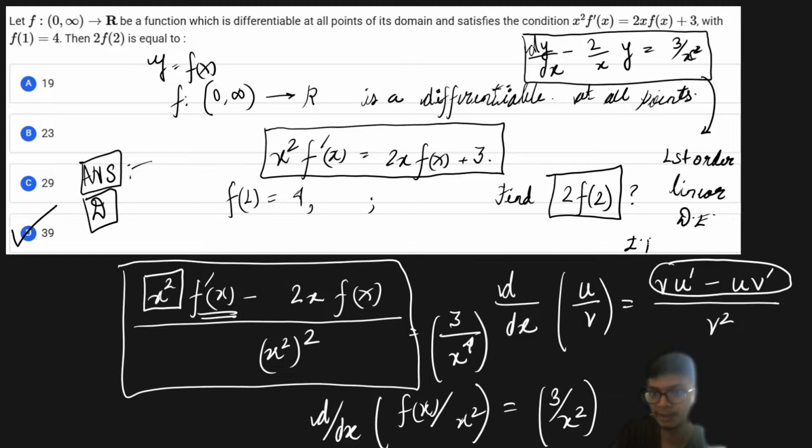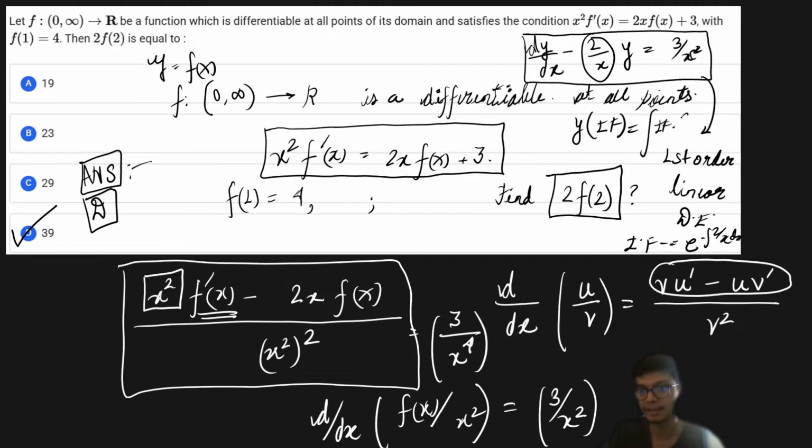So you know the integrating factor over here, that is e to the power the integration of this particular function. From there you can solve this question, and the solution will basically be y into integrating factor is equals to integration of integrating factor into 3 by x square dx, right? That is how you get the solution. But if you haven't studied the differential equation, then also you can try to solve this problem. It's a matter of thought, a matter of how you visualize the problem. You have to be very creative by juggling around this algebra part, right? So I hope this is clear to all of you.